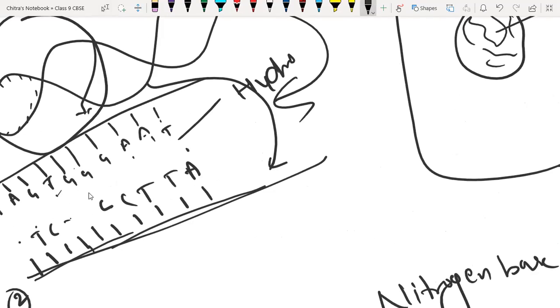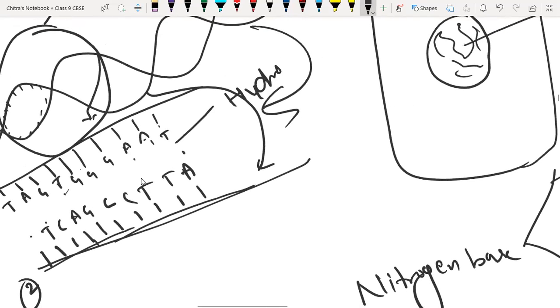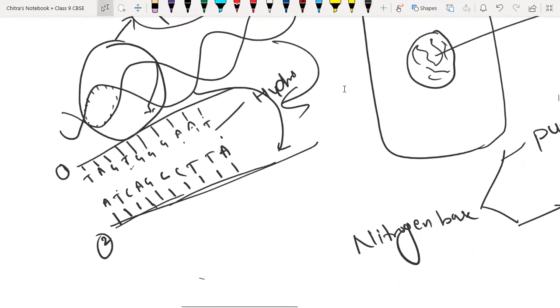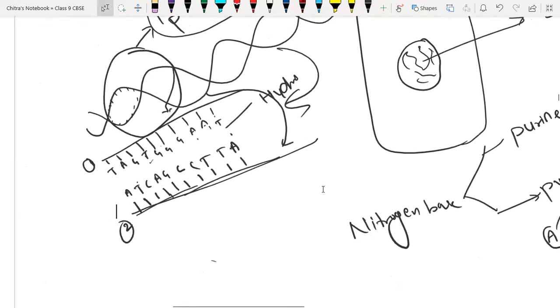Okay, here G, so we will have C here, T, so A will come here, and here T, so A will come here. Sir, we can't see where you are writing. Okay, wait a second. Yes, sir.